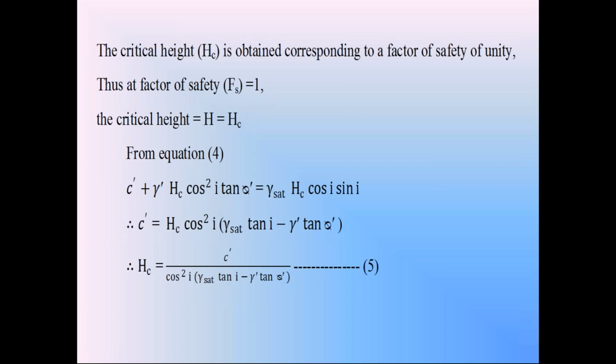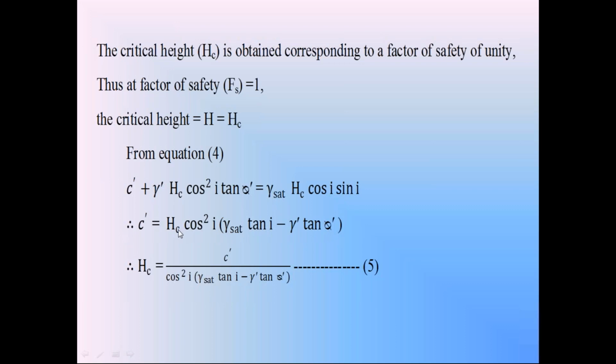So in equation 4, substitute the height h as hc, and that equation becomes c dash plus gamma dash hc cos square I into tan phi dash is equal to gamma saturation hc cos I into sin I. Bring this hc term to the other side. Take cos square I as common. Then this equation becomes c dash is equal to hc cos square I into gamma saturation tan I minus gamma dash tan phi dash.